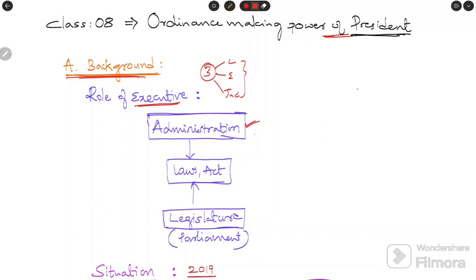Then how does it administer the country? Using laws and acts. Who frames the laws and acts? The legislature, which is another organ. The legislature in our country is the parliament, that is Lok Sabha and Rajya Sabha. The legislature frames the laws or acts, and using these laws, the executive runs the administration. So now you understand the role of the executive and the role of the legislature.